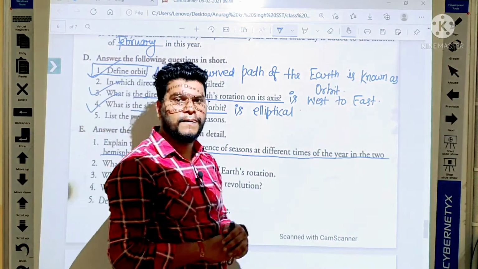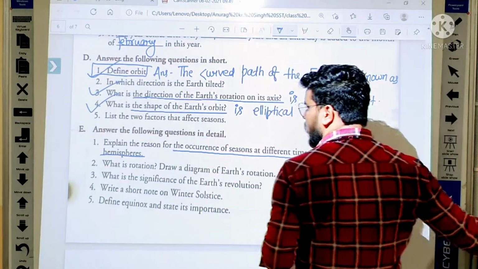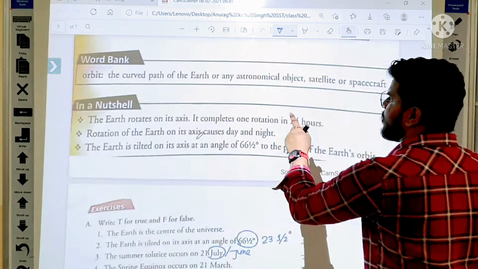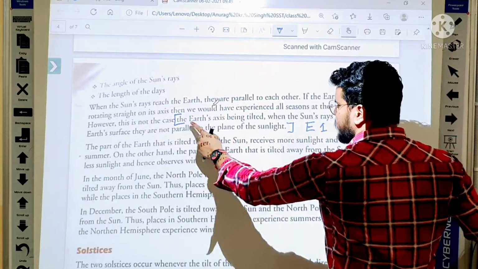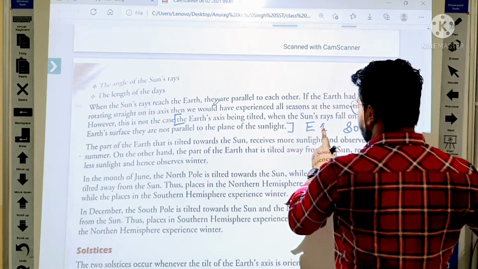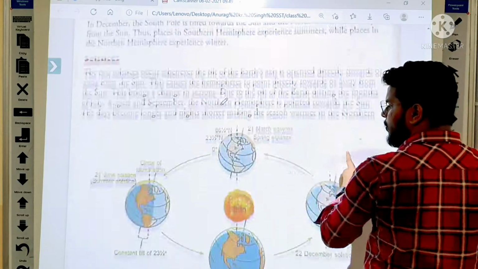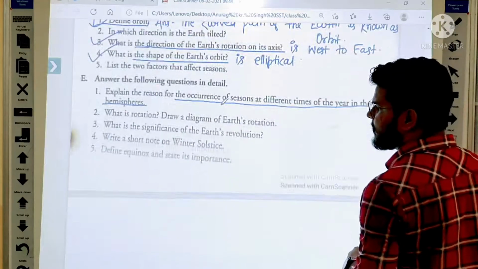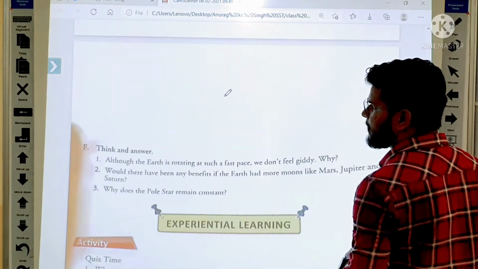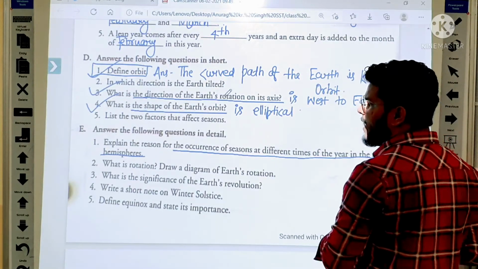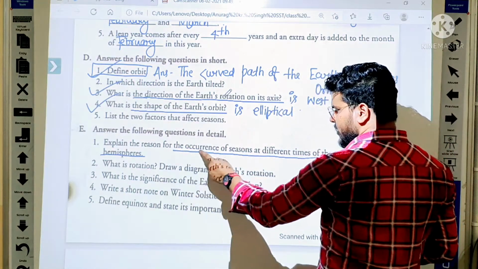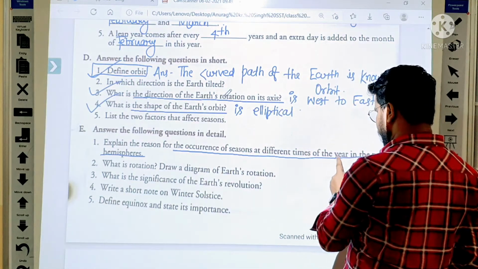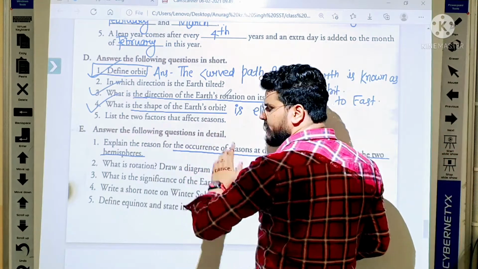Okay student, first of all everybody write from the earth axis to the sunlight, and then after that everybody will write so, and after this everybody write the question: the occurrence of season at different times of the year in the two hemisphere.